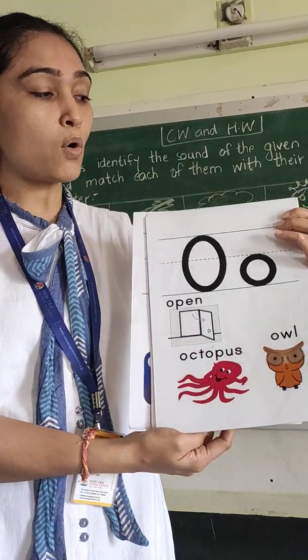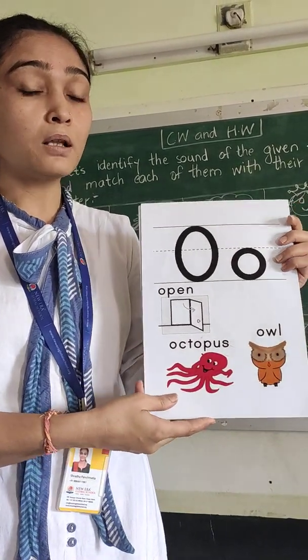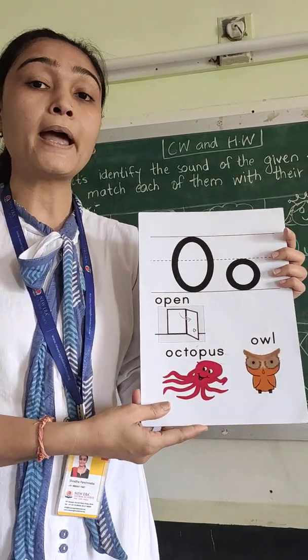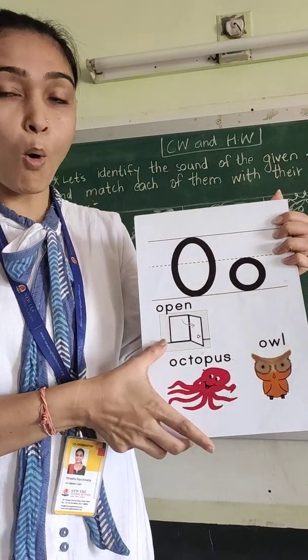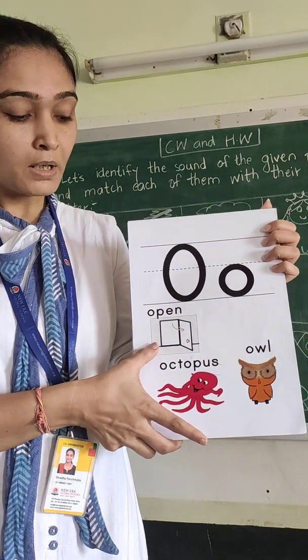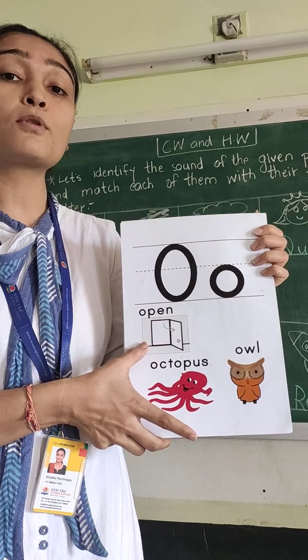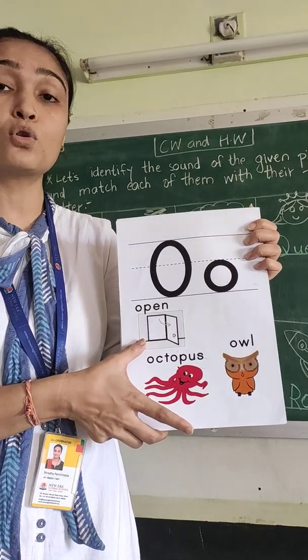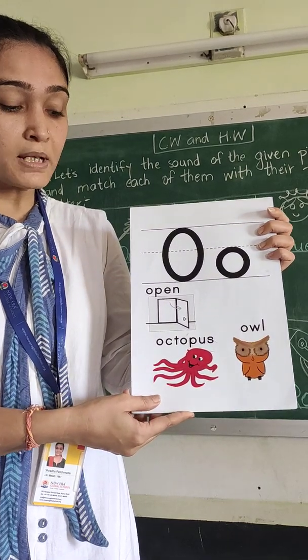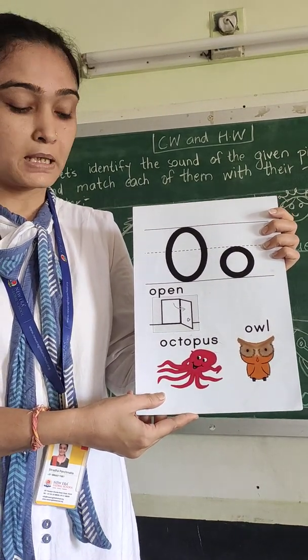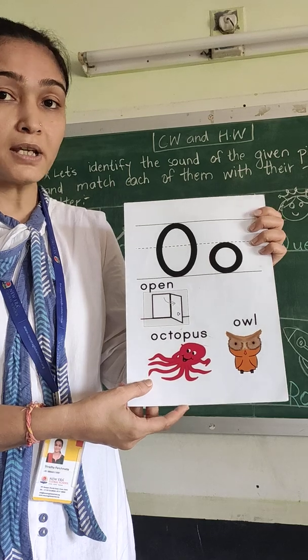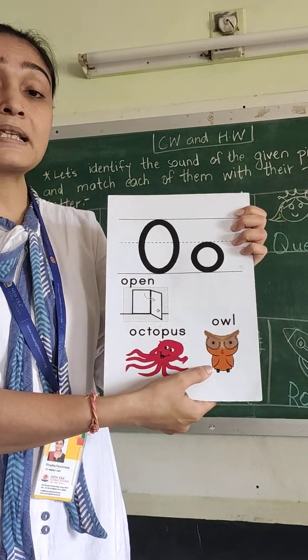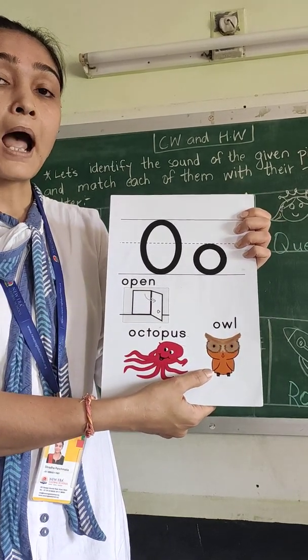Yes, it is letter O. And O is a vowel. O says O also and O also. Open. हमने open मतलब क्या बोला था? जैसे हम door close और open करते हैं. Open मतलब खोलना. हम box खोलते हैं, हम door खोलते हैं. Then next is octopus. Octopus is a sea creature, as I told you yesterday. And this is an owl.